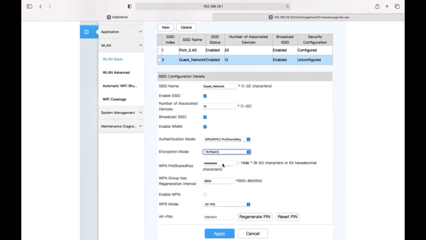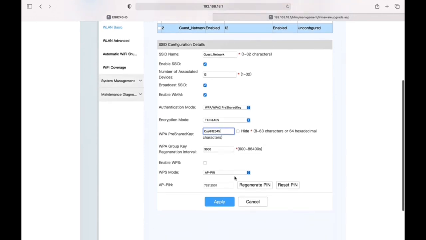Make sure it's different from your main Wi-Fi password for better security. Turn off WPS if it's enabled for additional protection, and we are not going to use it anyway. After that, click apply and that should be it.